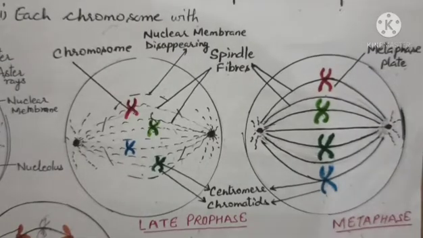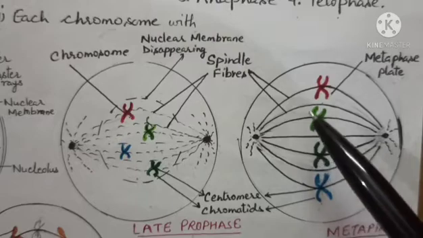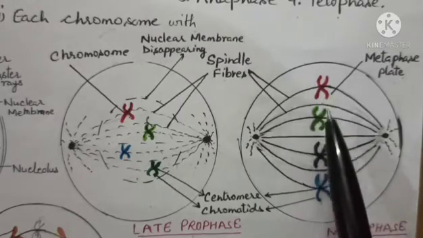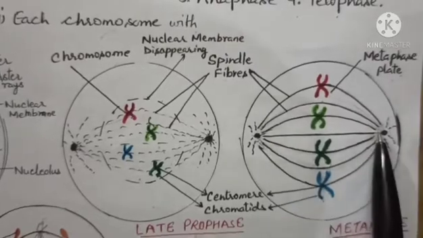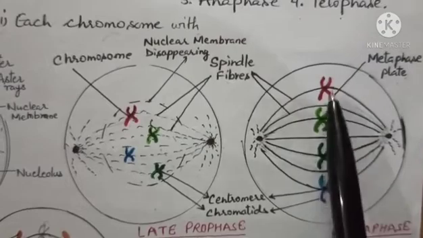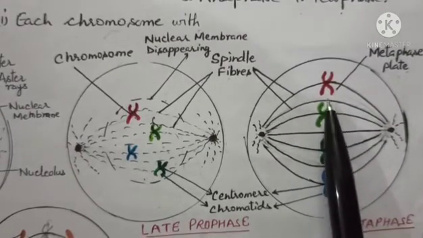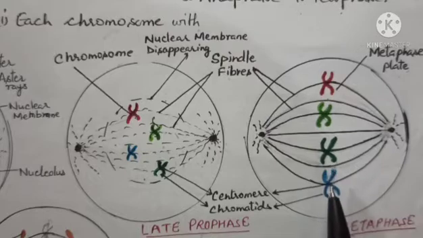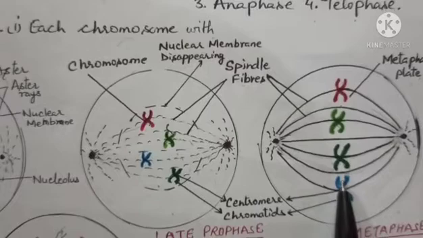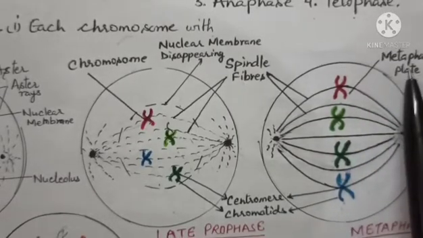In metaphase, the chromosomes begin to show movement, and they arrange themselves between the two poles on the equator of the spindle. The chromosomes so arranged form a plate-like structure, which is known as the equatorial plate or the metaphase plate.